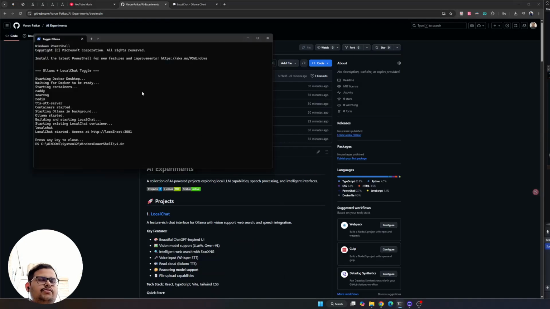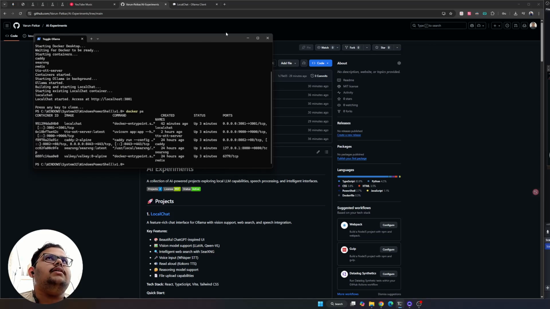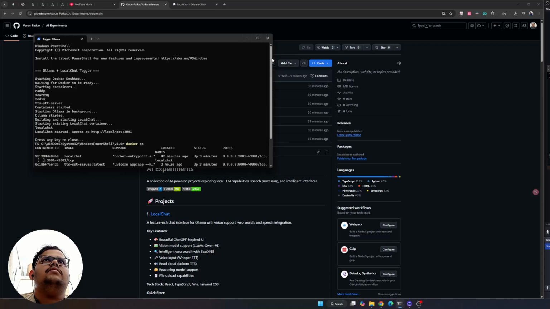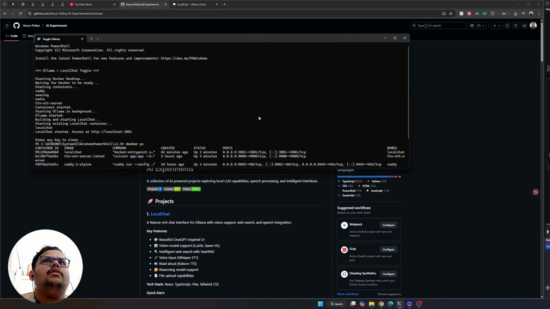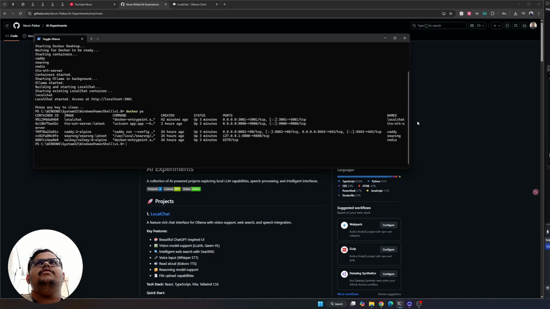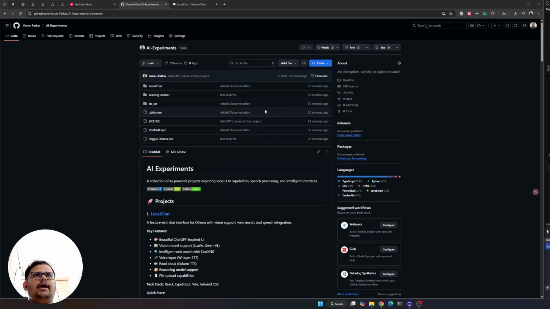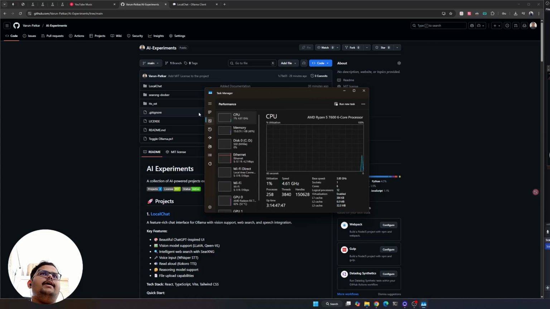I'll just show you Docker. So yeah, I have these running. I have LocalChat, which is the app, the TTS HTTP server, which is also running, SearXNG for search, and Caddy and Redis. Caddy is the reverse proxy, and Redis is used for hosting. So these are the Docker containers that are currently running, and yeah, you'll need a good computer for this.